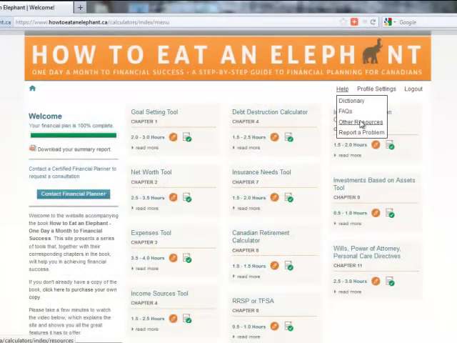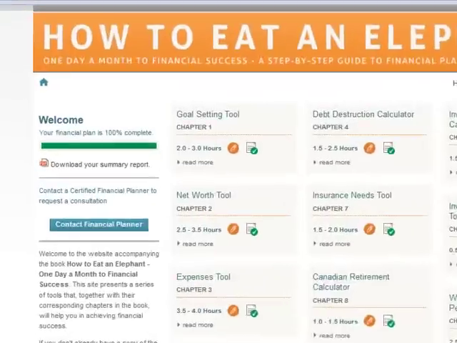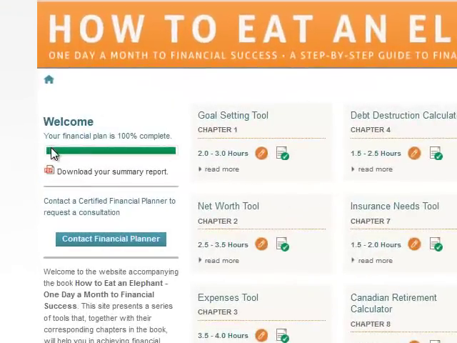Once you've completed all the tools, you can see all the different report buttons are available for clicking on, so you can go directly to the reports of any of those tools. The other thing you'll note is that the completion bar here shows that your financial plan is 100% complete, and there is now a button here to download a summary report. This summary report does not hold all the information from each of the tools, but just the pertinent summary information from each of those tools. If you want the detailed report, simply go to the report button on each of these tools and download your report.